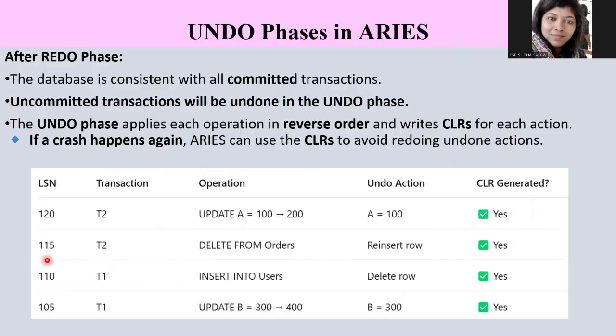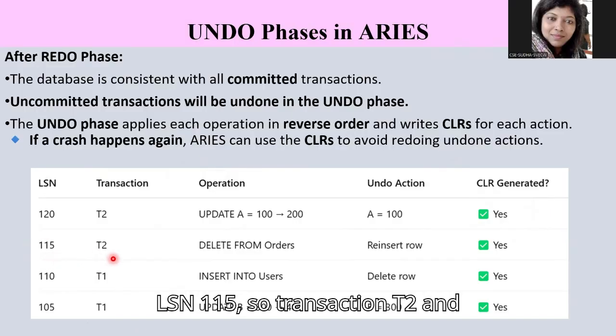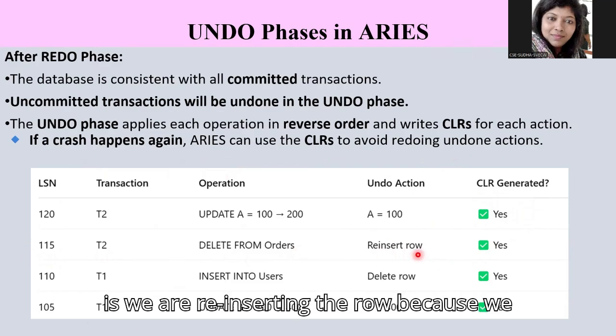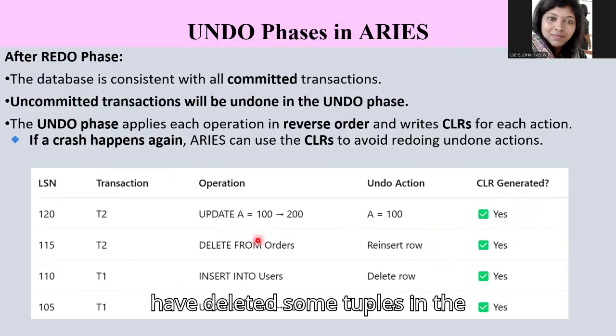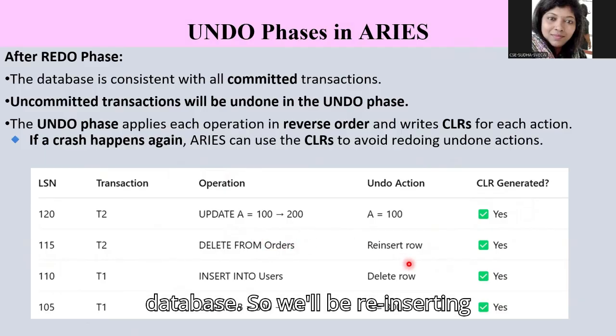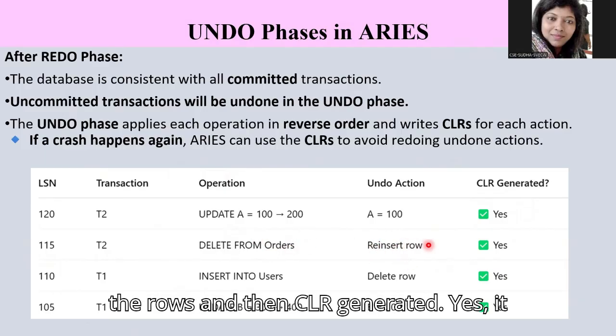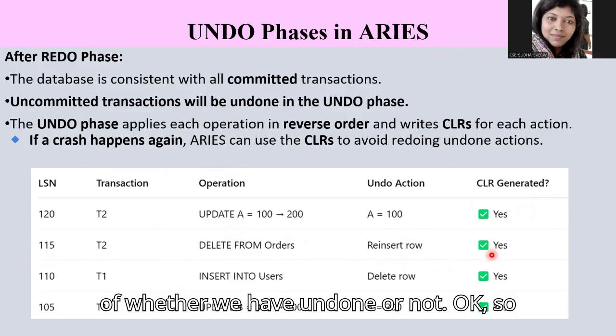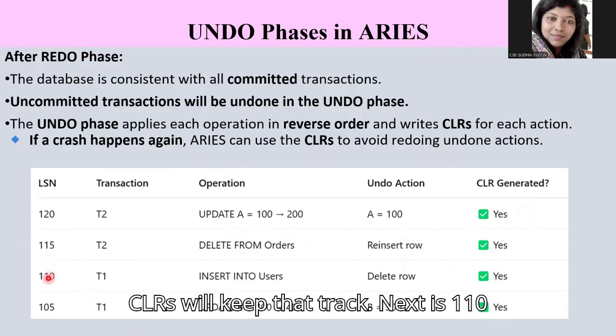Next is LSN 115, transaction T2, delete from orders. What we are doing is reinserting the row, because we have deleted some tuples in the database. So we'll be reinserting the rows, and then the CLR is generated. Yes, it is generated, which is just a status of whether we have undone it or not. So the CLRs will keep track.